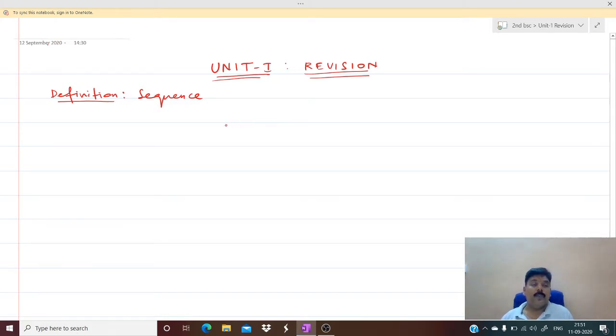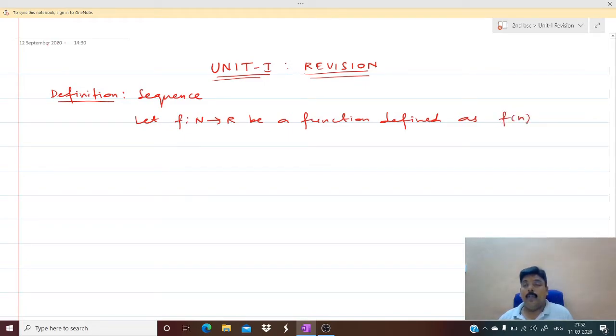Tell me, anyone of you, what is the definition of a sequence? A sequence is nothing but a function from the set of natural numbers to real numbers. So you write: let f from N to R be a function defined as f of n equal to a_n. Then a1, a2, a3, etc., an, etc. is called a sequence.